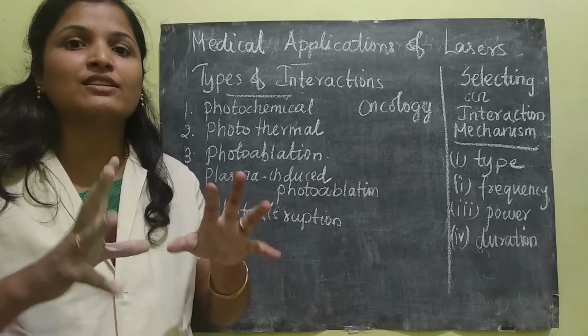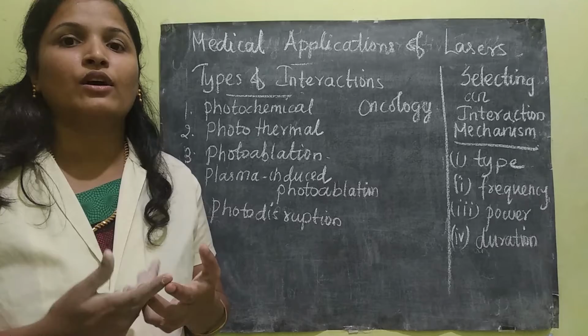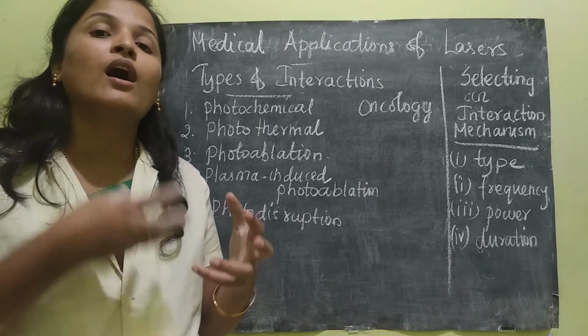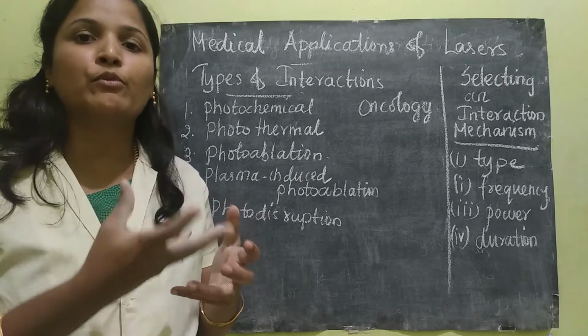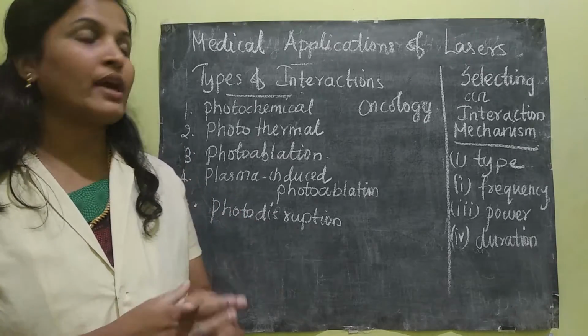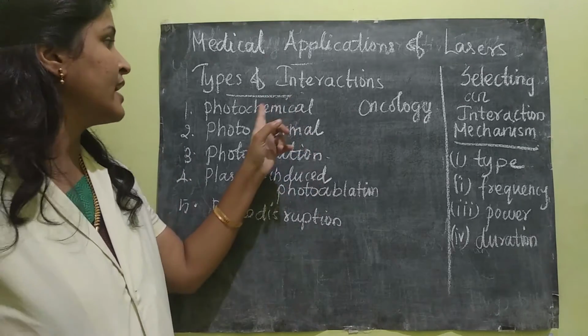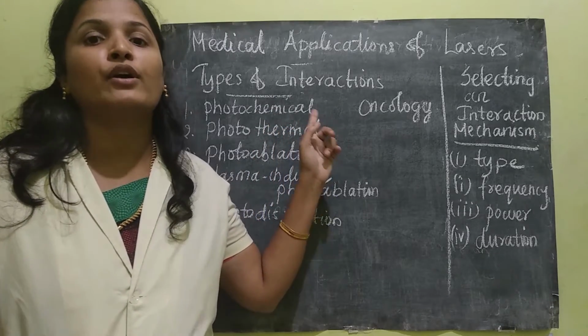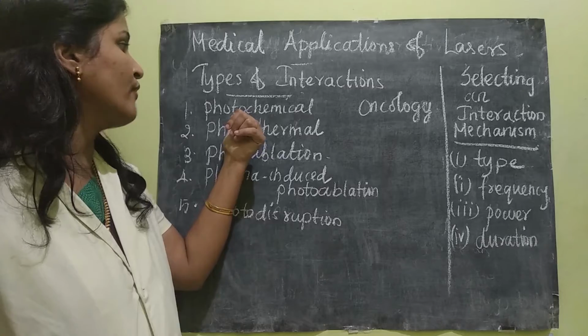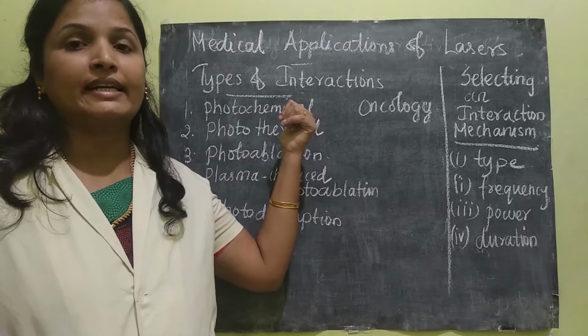That means it starts reacting with the cancer, and it will destroy or remove the cancer tumor. So that is the process used in photochemical interaction. The photosensitizing drug follows the principle of photochemical interaction.